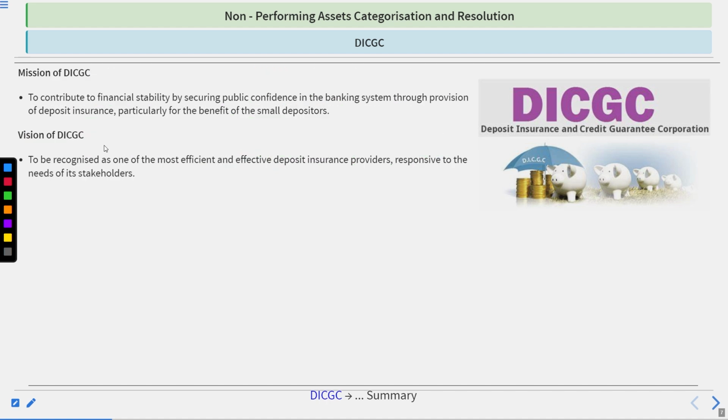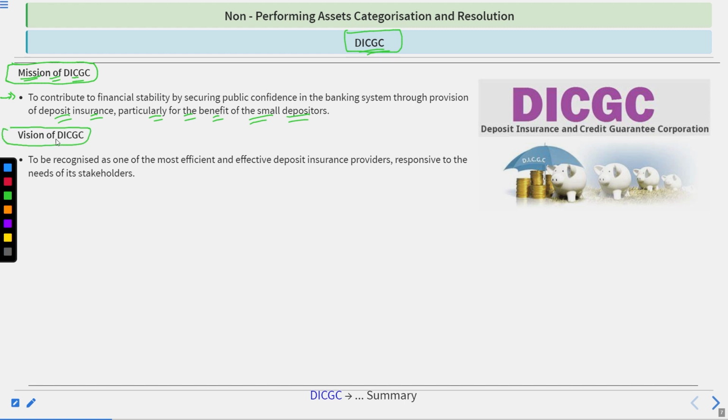Got it? Thereafter, now we know how the DICGC was formed after merging the DIC and CGCI. Now, what is the mission of DICGC? Mission of DICGC. What was this? It is to contribute to financial stability by securing public confidence in the banking system through provision of deposit insurance, particularly for the benefit of the small depositors. Got it?